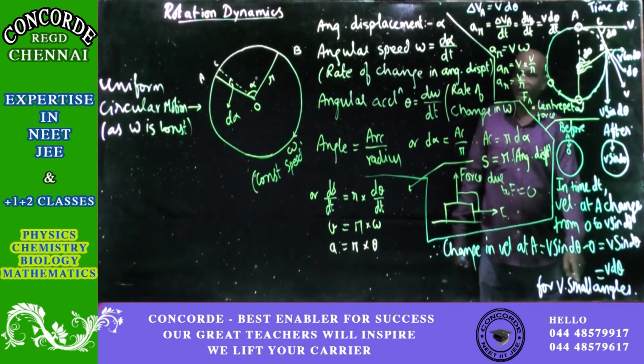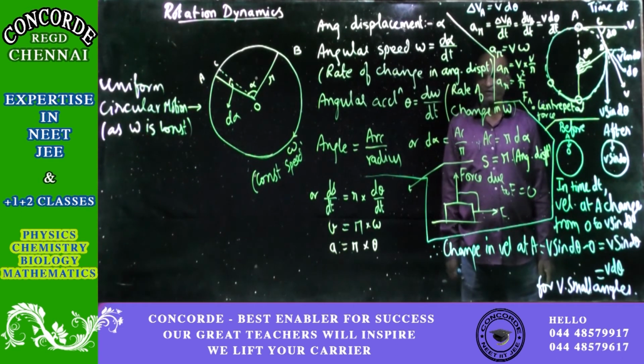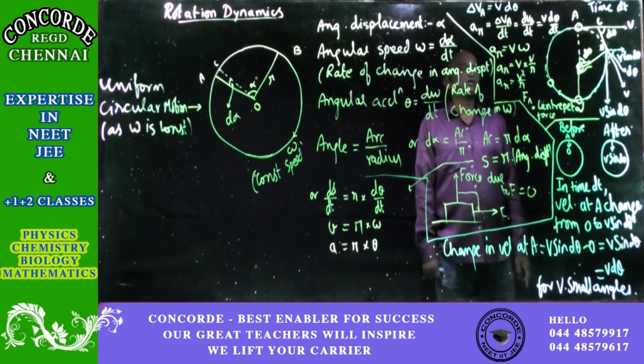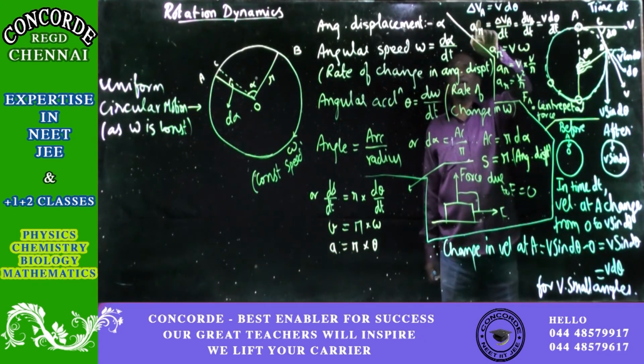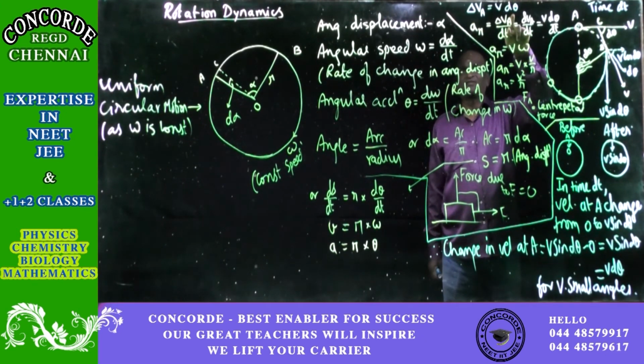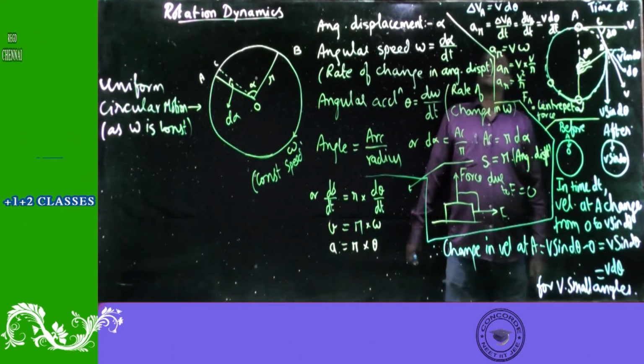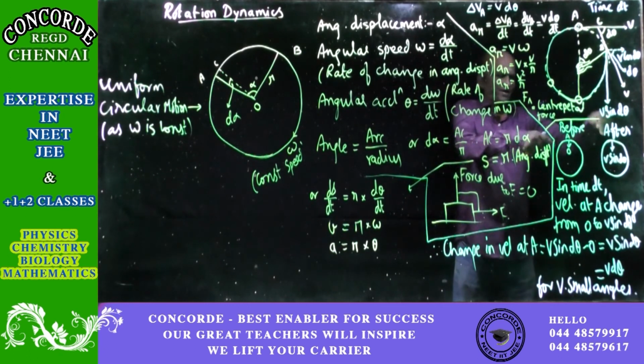Now all that I have already explained. And apart from that, what we have further after this is here. So the change in velocity is v sine d theta, which is also equal to v d theta, and this is in the radial direction, note that.